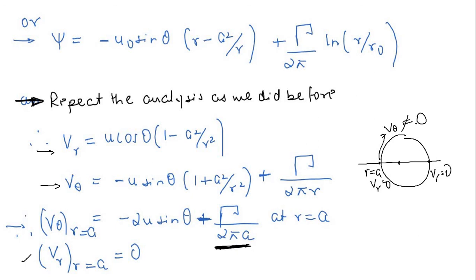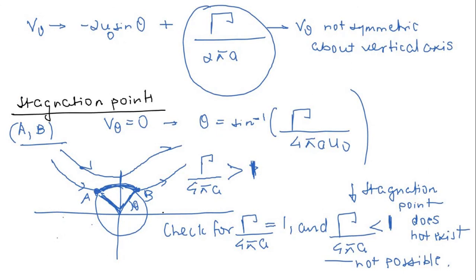In the case of a stationary cylinder, we saw the tangential velocity also reducing to 0, so we referred to those points as stagnation points. Here also let us refer to them as stagnation points only. But remember, here the tangential velocity is not going to be 0 at r equal to a, even at theta equal to 0 or 180 degrees. Even if you put theta equal to 0 or 180 degrees, this term will always be present. This term creates asymmetry about the vertical axis.